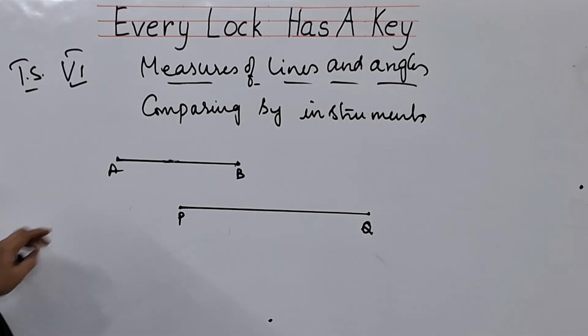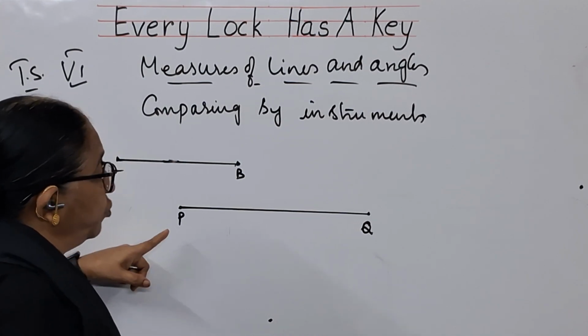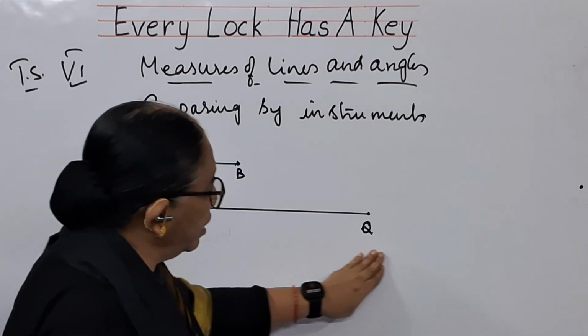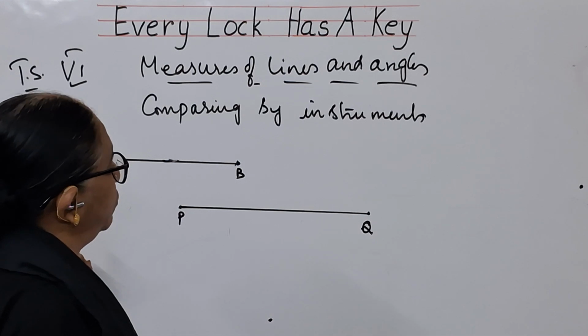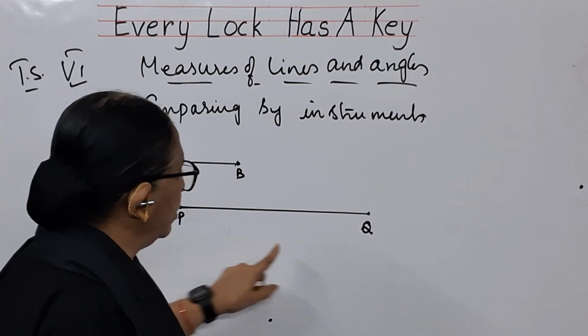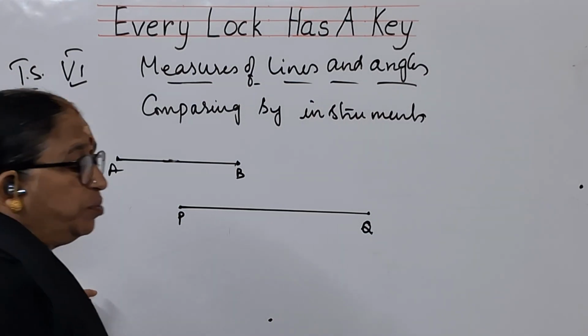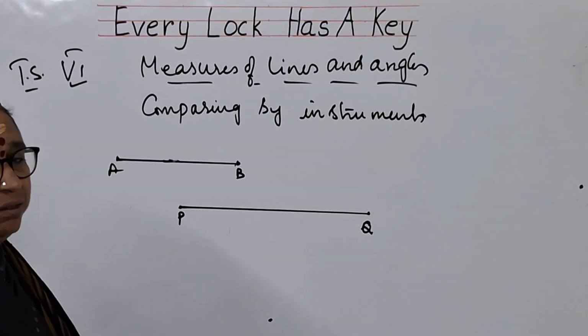Now in this case, children, which is longer? Just by viewing it, by seeing it, you can identify PQ is longer than AB. Why? Because it is visible, the length is visibly bigger.